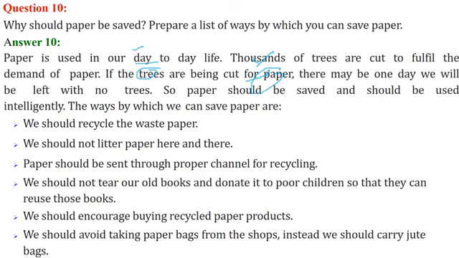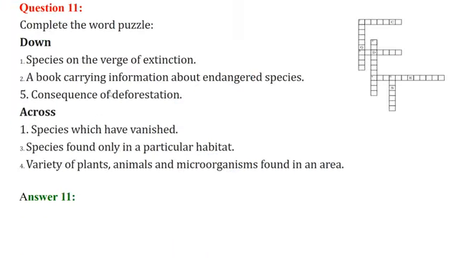And when they are cut, we know what the after effects of deforestation are. So what we need to do is recycle the waste paper. We should not litter paper here and there. Paper should be sent through the proper channel for recycling. We should not tear our old books, rather we can give them to our juniors or some poor children. We should encourage buying recycled paper products, and also avoid taking paper bags from the shops. Instead, we should carry jute bags.